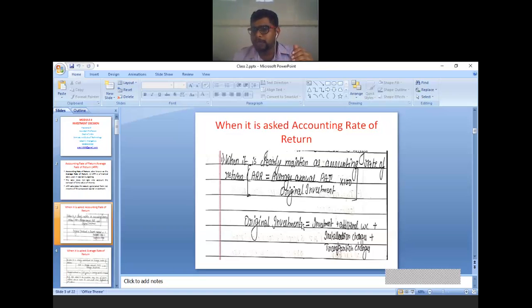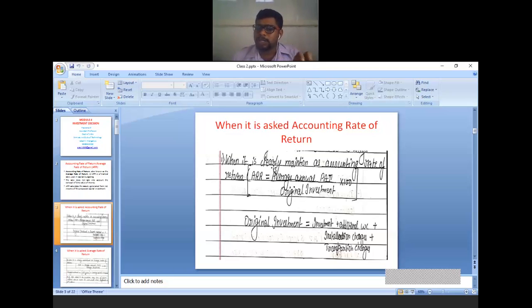What do you mean by original investment? Original investment is equal to your original initial investment plus additional working capital. Suppose any amount is invested for the working capital, that is day-to-day activities, that amount you have to add. Then installation charges, if anything is there, you have to add. Transportation charges, if anything is there, you have to add. So if you add everything, you will get the original investment or initial investment.